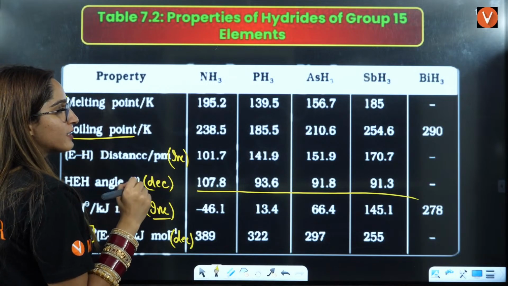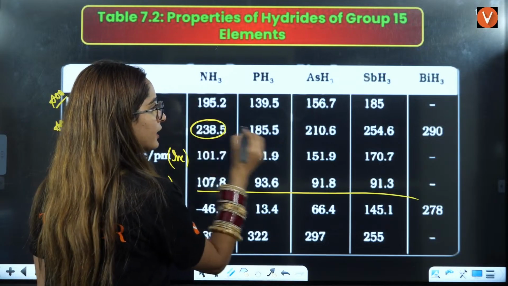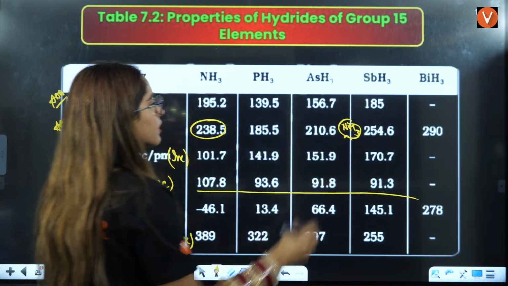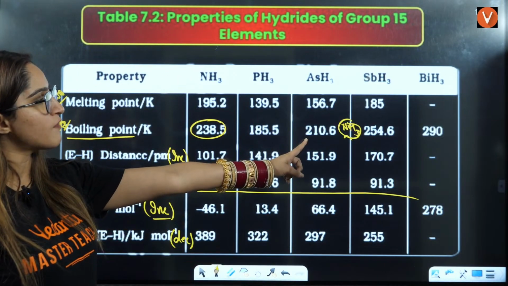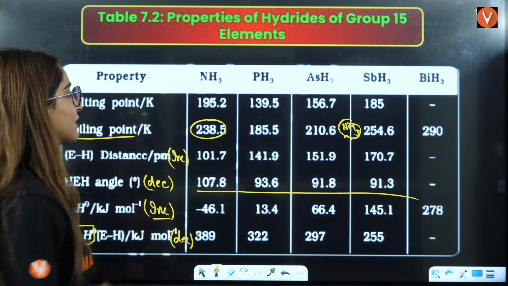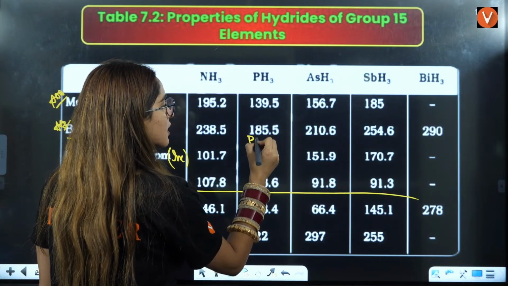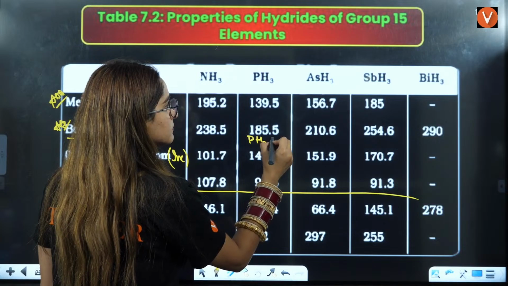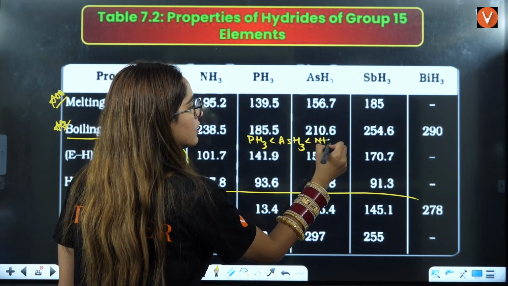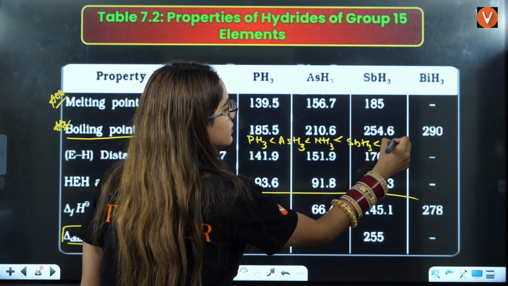Right? If you want to write it down, this is your NH3 over here. That means here you have PH3, then you have arsenic, then antimony, then you have bismuth. Okay, that you should remember, how it is happening. First you have phosphorus, right? Then you have arsenic, then you have NH3, then you have antimony, then you have this.